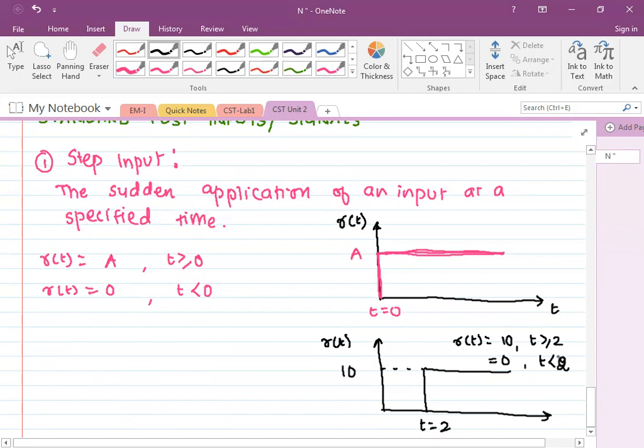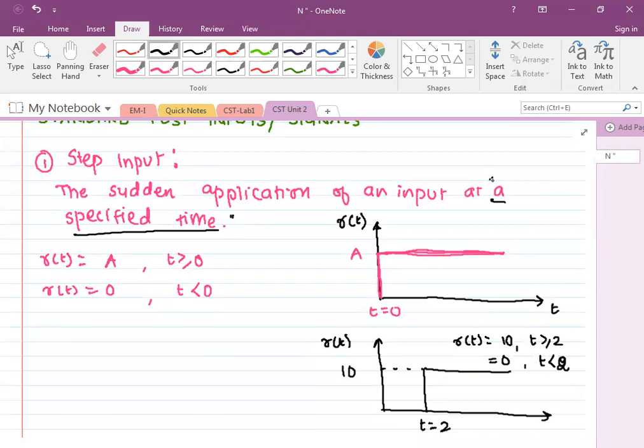Understand what a step function is. It is applied at a specified time, and once it is applied, the magnitude of input remains constant and it is suddenly applied. Got it? That is what is called the step input, one of the most common inputs to the system. Suppose this is a 230 volt system, in any electrical system. If I switch it on directly, it is a step function, a step input.